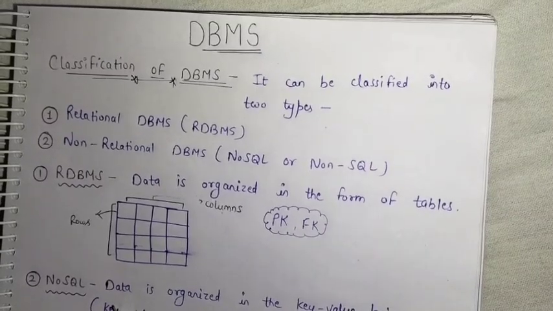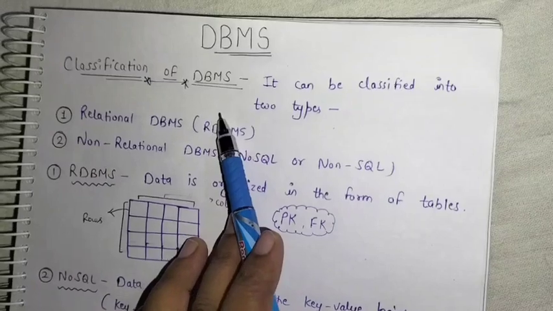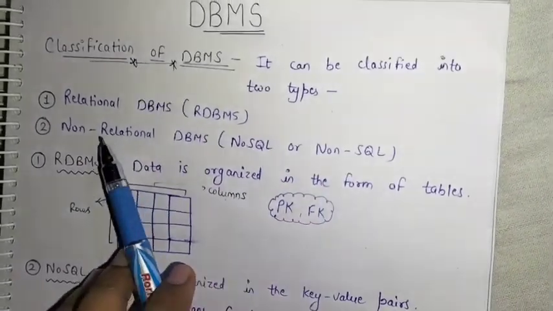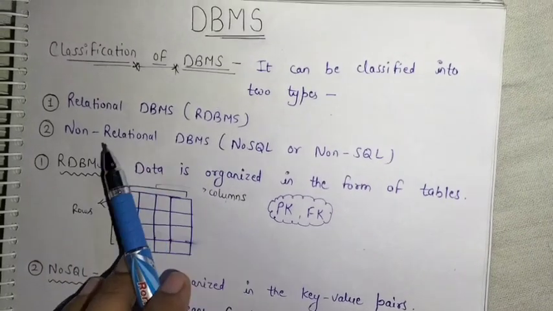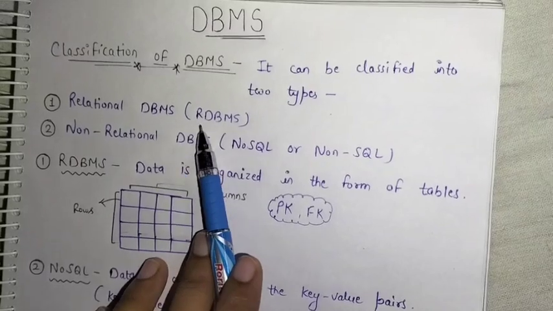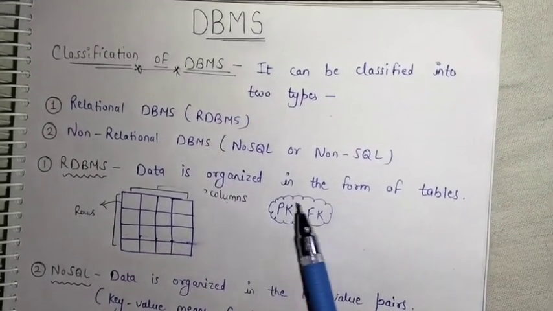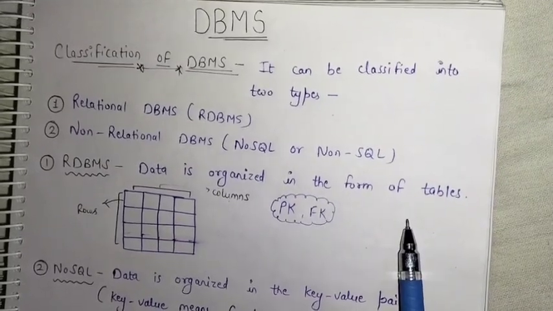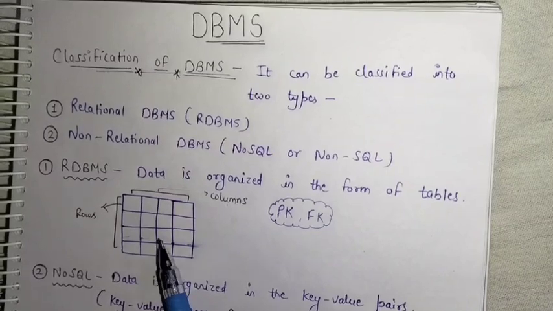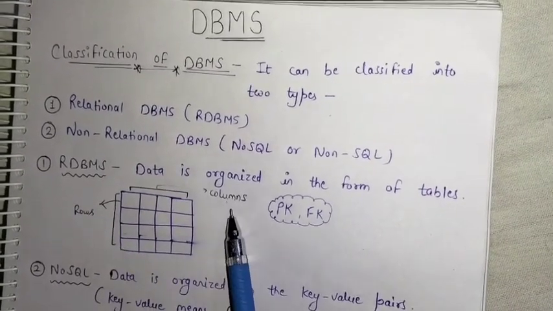Today we will discuss some key points related to the classification of DBMS. The DBMS can be classified into two types. First is the relational DBMS and second is the non-relational DBMS. In relational DBMS, or RDBMS, the data is organized or stored in the form of tables, or we can say that the data is stored in a structured format. It includes tables which consist of a set of rows and columns.